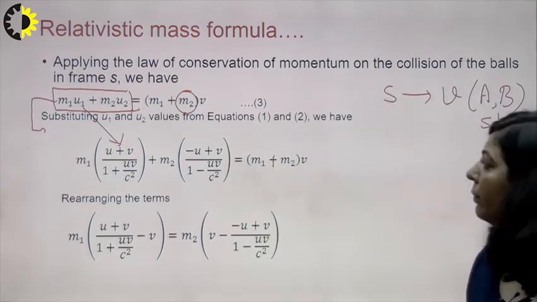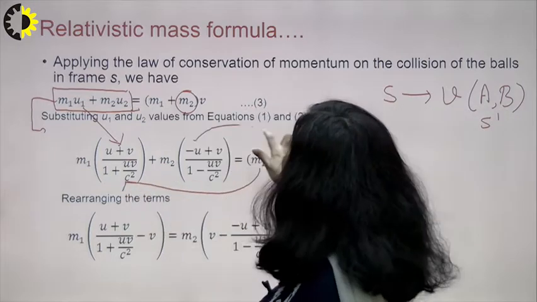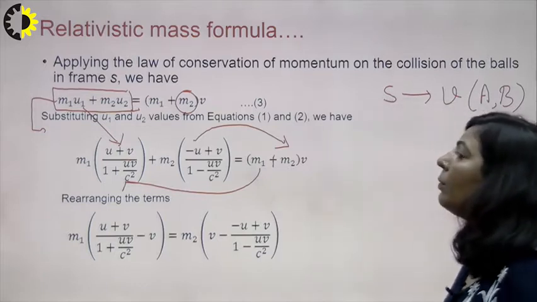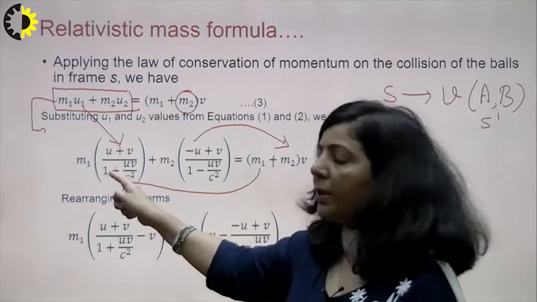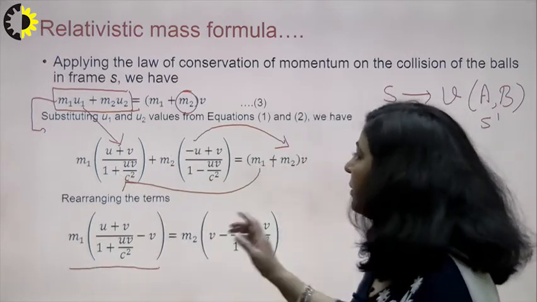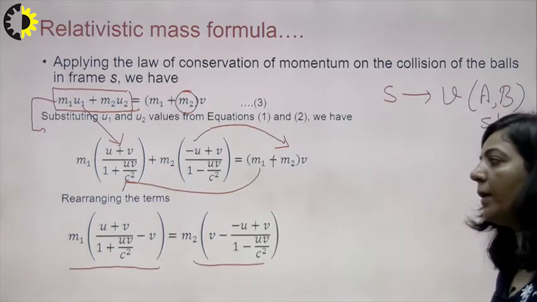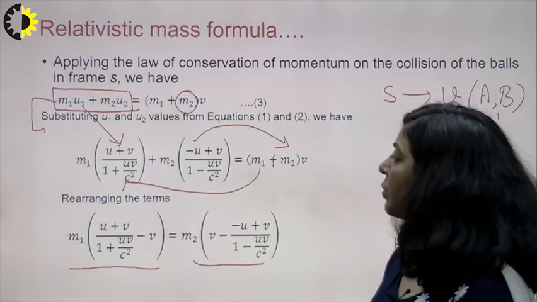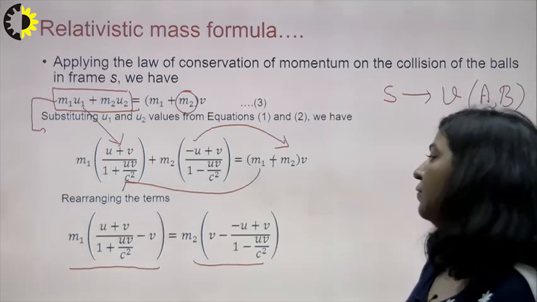We transfer this term to the left hand side and this term to the right hand side. After the transfer, you get m1 [(u plus v) upon (1 plus uv upon c square) minus v] equals m2 [v minus (minus u plus v) upon (1 minus uv upon c square)].